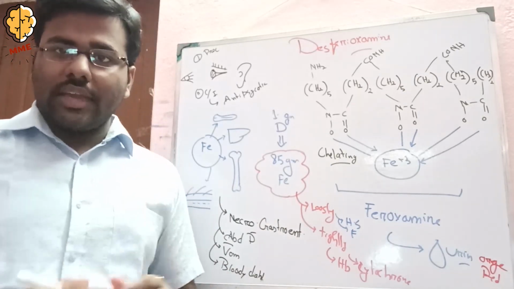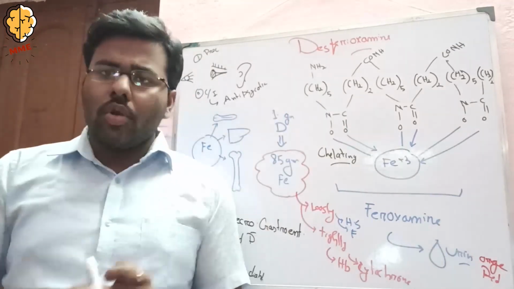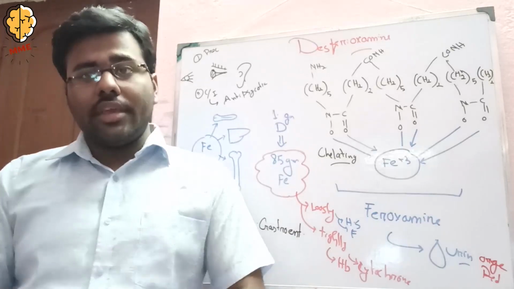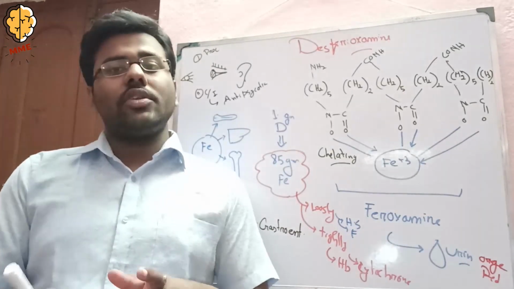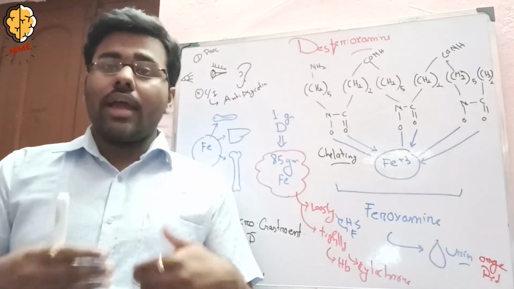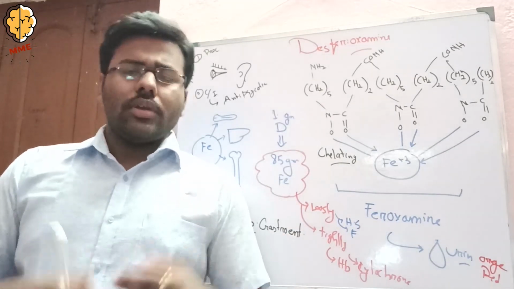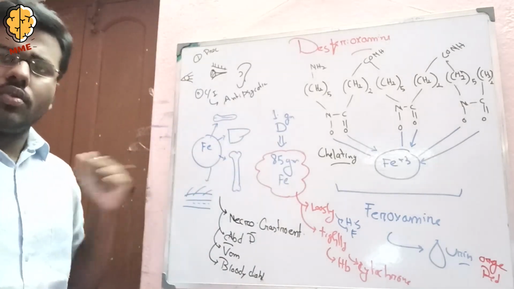So I will discuss where the iron gets stored if there is iron overload, and what the symptoms are of iron overload or iron poisoning. Then I will discuss why desferrioxamine is used, its mechanism of action, the contraindication, and some precautions. Okay, to start with iron overload.